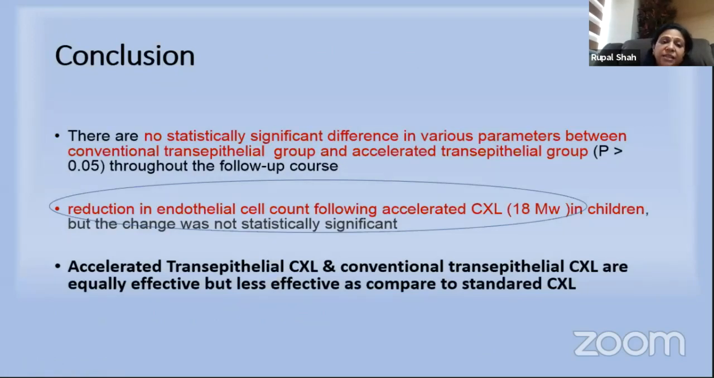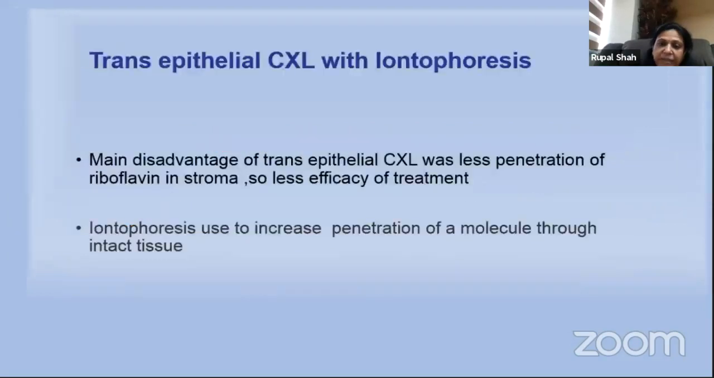He concluded that there is no statistically significant difference in the various parameters between the conventional transepithelial group and the accelerated transepithelial group. But a reduction in the endothelial cell count following the accelerated cross-linking is seen. And we have to keep in mind he is using 18 milliwatts in children. Now, the only disadvantage of transepithelial cross-linking is a very poor penetration of the riboflavin into the stroma. So there is less efficacy of the treatment.